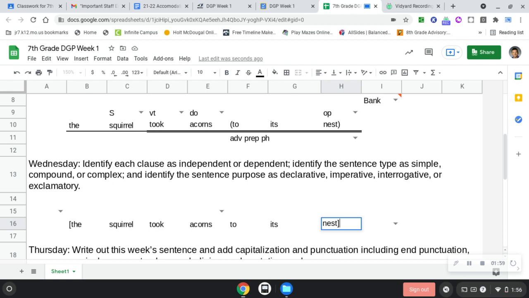How many of you set your own alarm clock, wake yourself up in the morning, get out of bed, and are able to get moving all on your own? Raise your hand. Does that mean you're more independent or dependent? In this case, since the clause makes sense on its own, is it independent or dependent? Independent. I always use that example: if it's going to be independent, it's got to be able to do things on its own. Makes sense on its own.